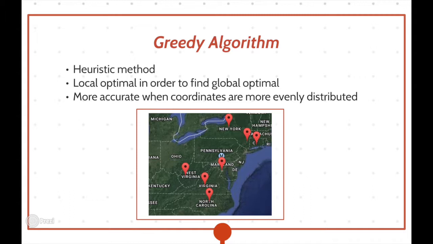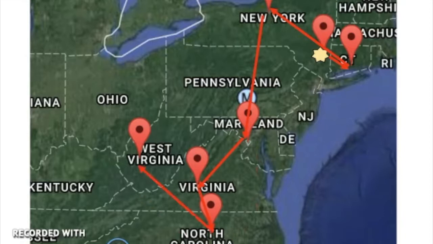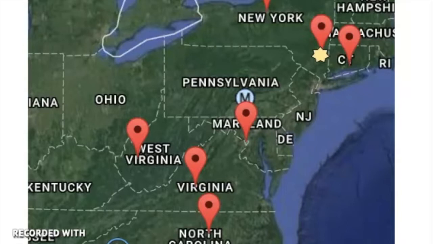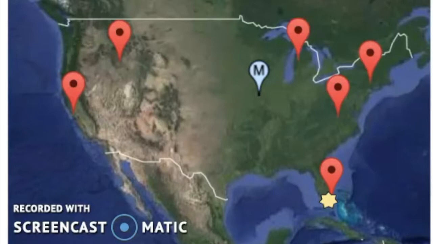For example, if we are starting from Poughkeepsie, New York, the obvious nearest point is Madison, Connecticut. Though this is the closest point, it is apparent that this may not be the most globally optimal choice. However, if we were to start in the same location and travel to Syracuse, then all the way back around, we would likely be traveling in the most globally optimal route.